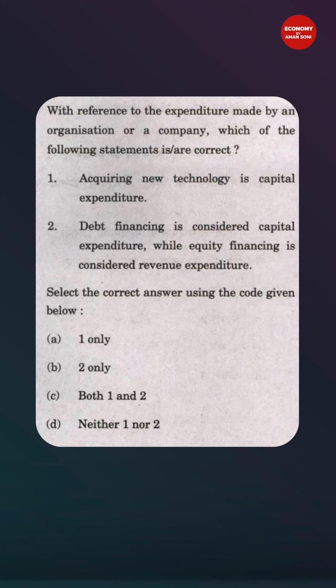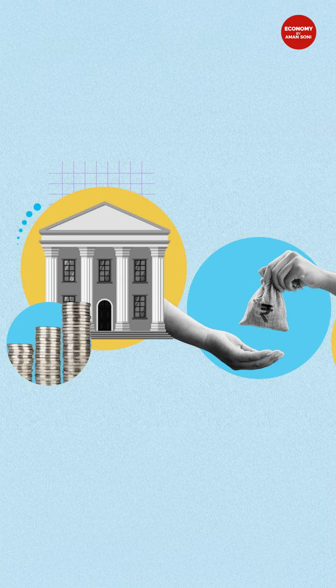So if a private firm, let's see this question. The private firm is going for debt financing. If it is debt financing, it means the private firm is getting money. It is a receipt. It is debt financing, which means it is creating a liability. It is a debt creating capital receipt. That means the private firm is taking a loan from a bank. Debt financing is an example of debt creating capital receipt.